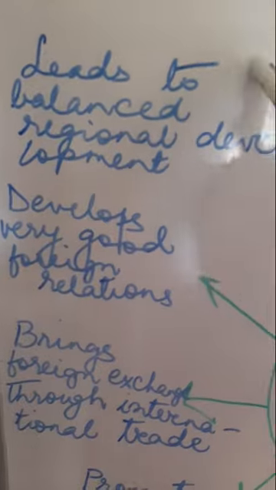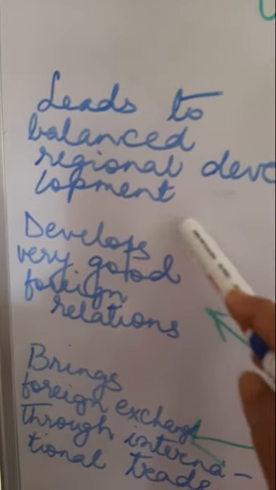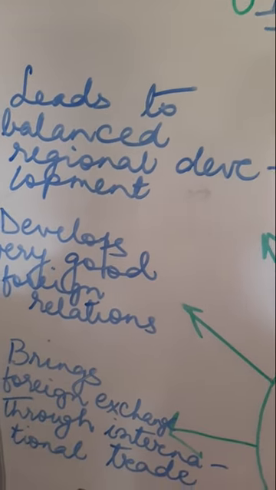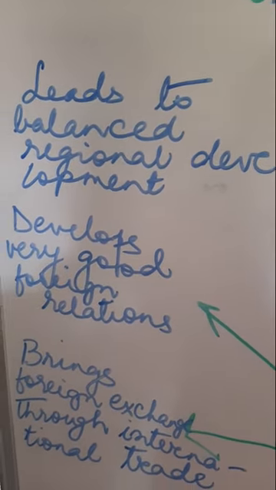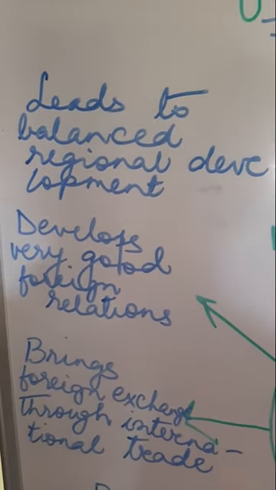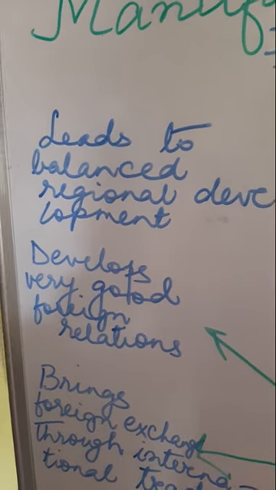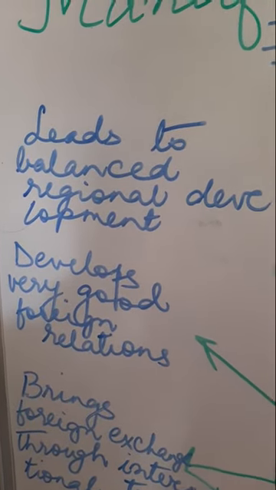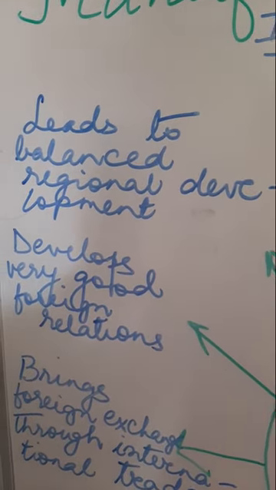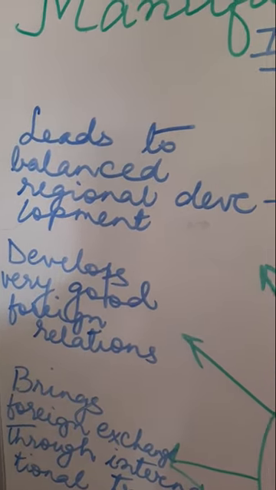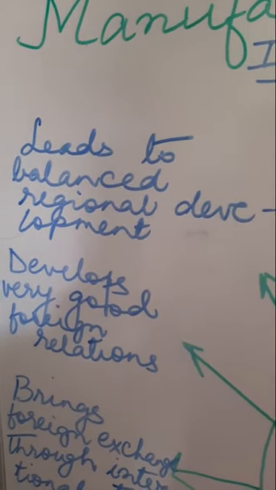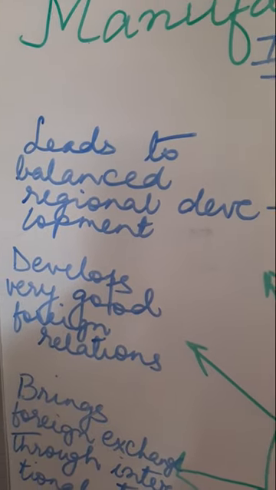Next, it leads to balanced regional development. If industries are set up in different parts of the country, even the areas located in remote corners of the country, or areas which are not so accessible or not having many facilities, even those areas will develop infrastructure.